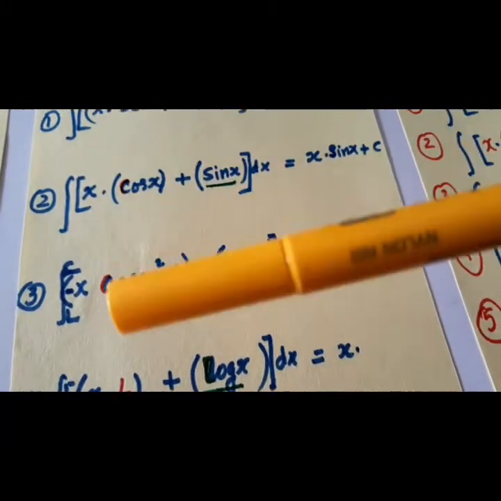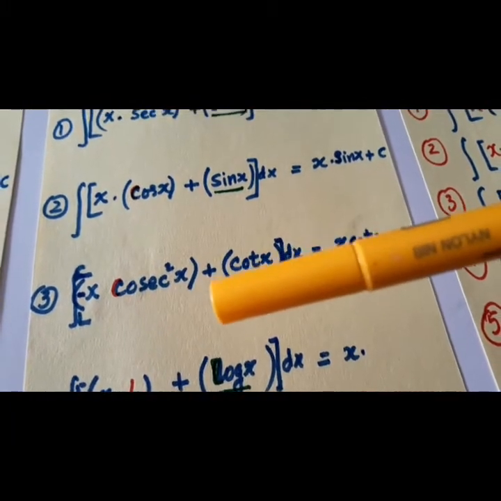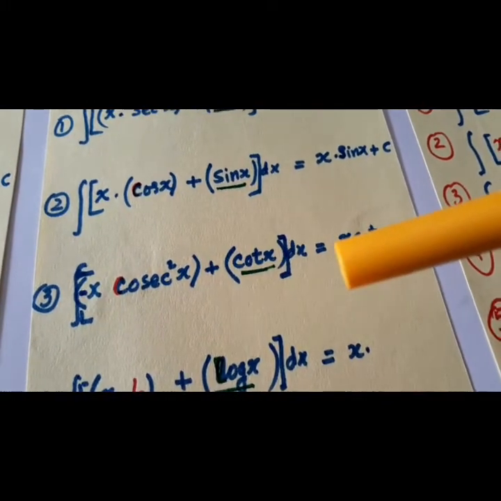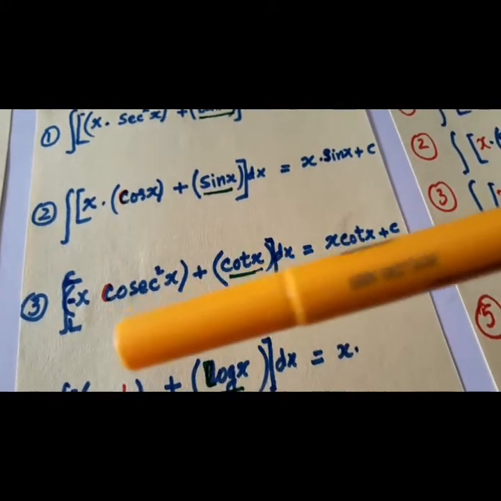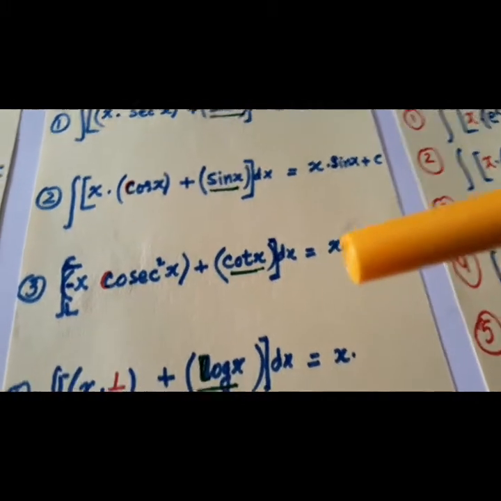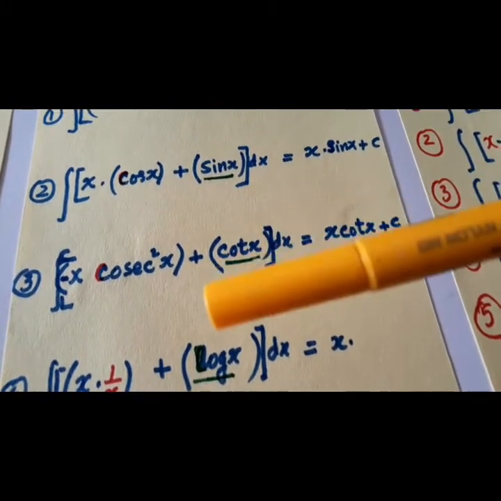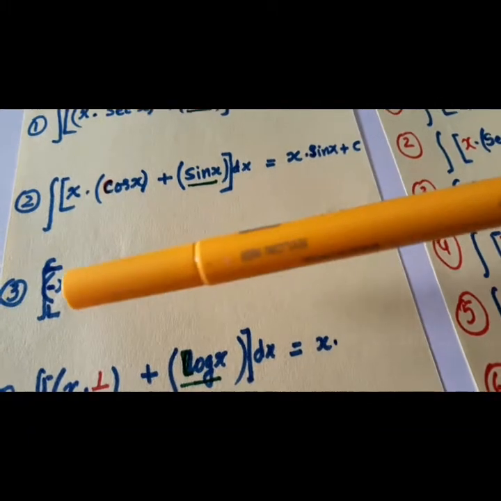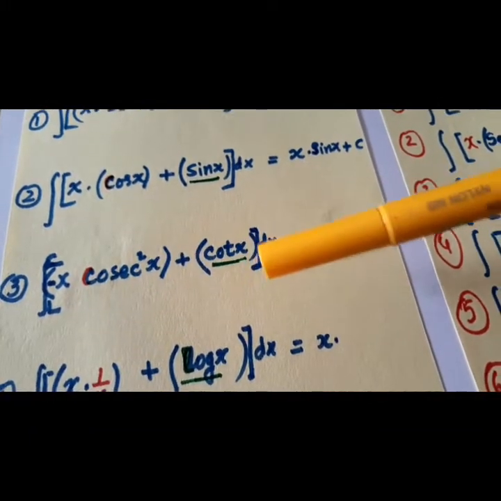Next, integration of x cosecant square x plus cot x. This is of minus sign. So what is the derivative of cot x? It is minus cosecant square. So this is Papu, this is Mummy, this is Papa.